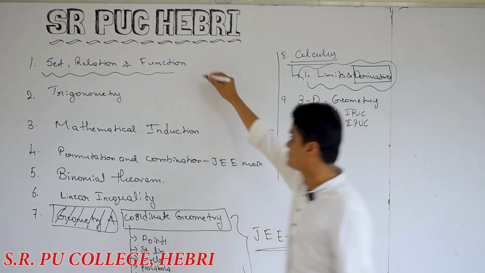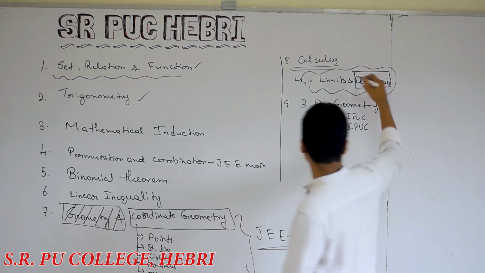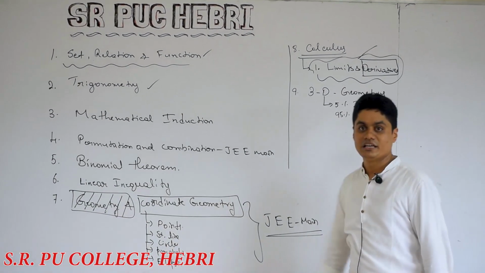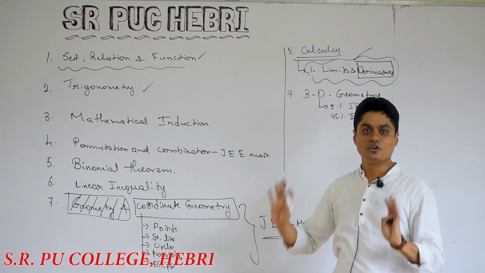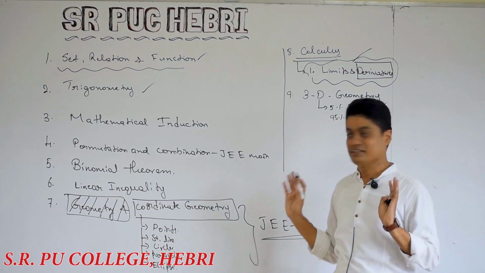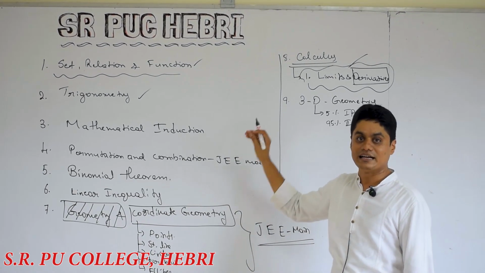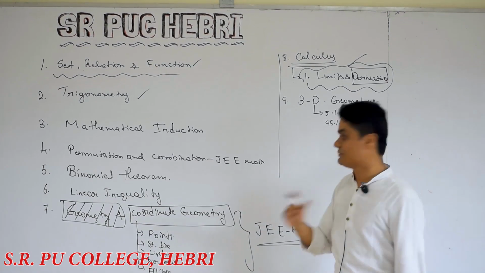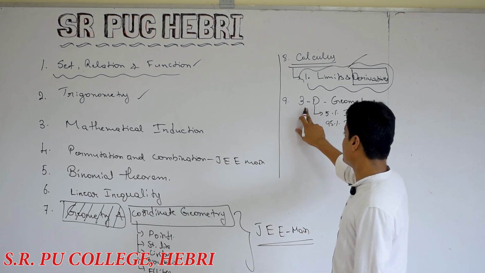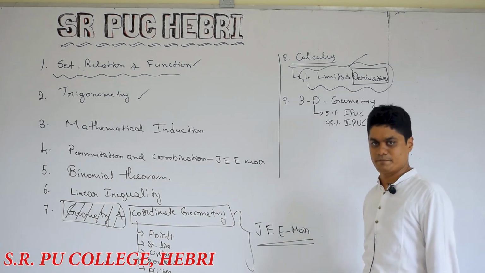So these chapters, especially trigonometry, then limits, 3D geometry. If you do not learn them properly in first PUC, in second PUC you are going to lose around 60% of the syllabus. Please remember, at any cost, these chapters you have to learn. These are the basics. Without these basics, 12th standard is never possible. Remember that. So you are going to learn just the very basics of 3D geometry.